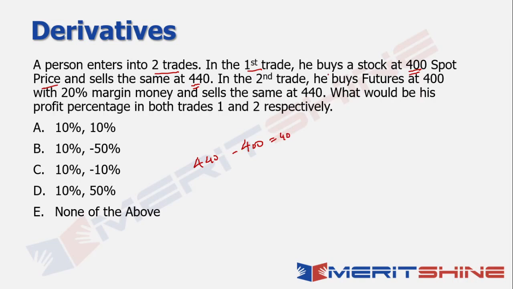Now the second scenario: he buys futures at 400. So what's happening in this case is that he's buying futures, but instead of spending the full amount, he's only spending a portion of the amount that's required. So when I talk about derivatives, there is something called an initial margin, right?